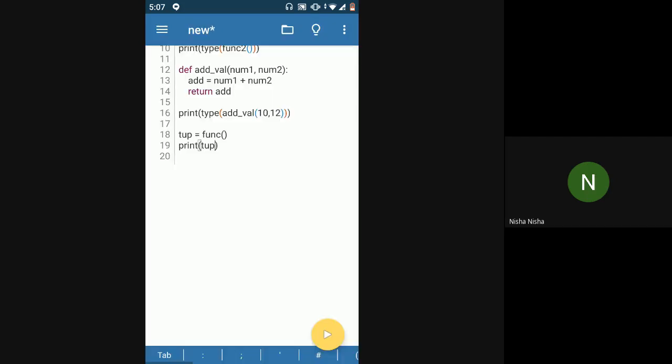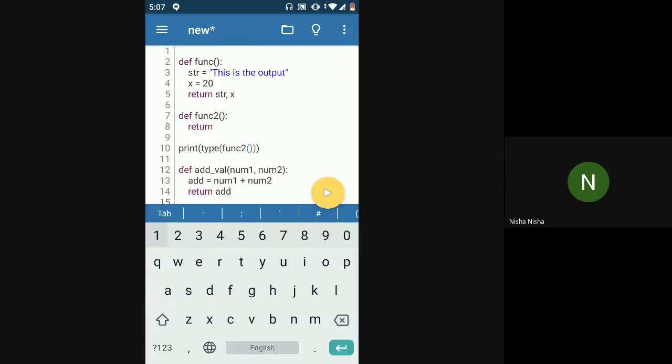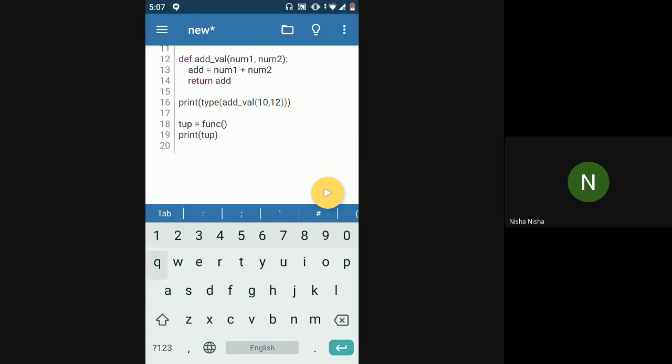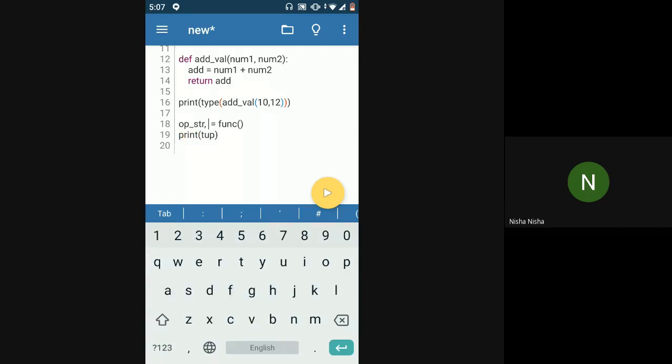If you have two return statements, if you return two different things from the function, and if you store it in one value, then that will be stored as a tuple. If you want both of those to be saved in different variables, then you can use this syntax and you can store it in different variables.